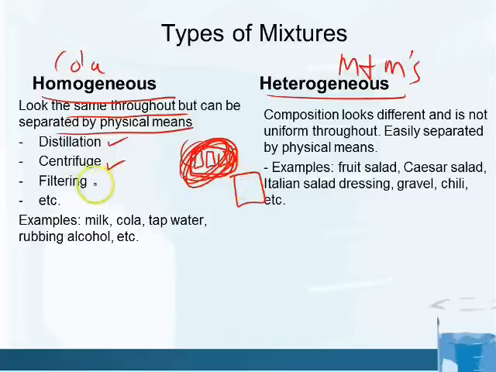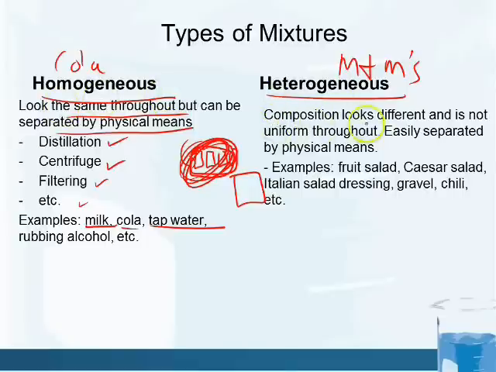Filtering, like when you filter coffee, that's a way. Chromatography is another way, and we'll talk about those as well. So examples of homogeneous mixtures: milk, cola, tap water, rubbing alcohol, which we talked about as well, hydrogen peroxide, etc. So basically, if it looks the same throughout, it will be a homogeneous mixture.